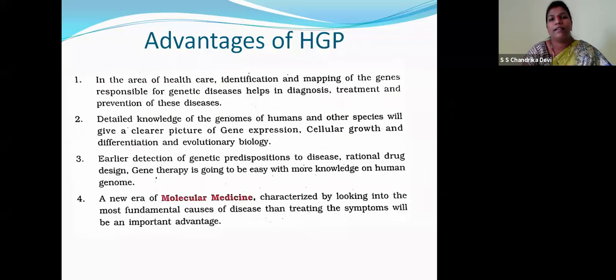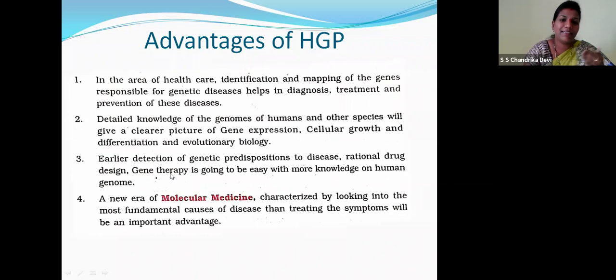So what are the advantages of the Human Genome Project, children? In the area of healthcare, identification and mapping of the genes responsible for the genetic diseases were helped. So these helped in diagnosis, treatment, and prevention of certain diseases, children, at least to a certain type. So detailed knowledge of the genome of humans and other species will give us a clear picture of gene expression, cellular growth, differentiation, and evolutionary biology.